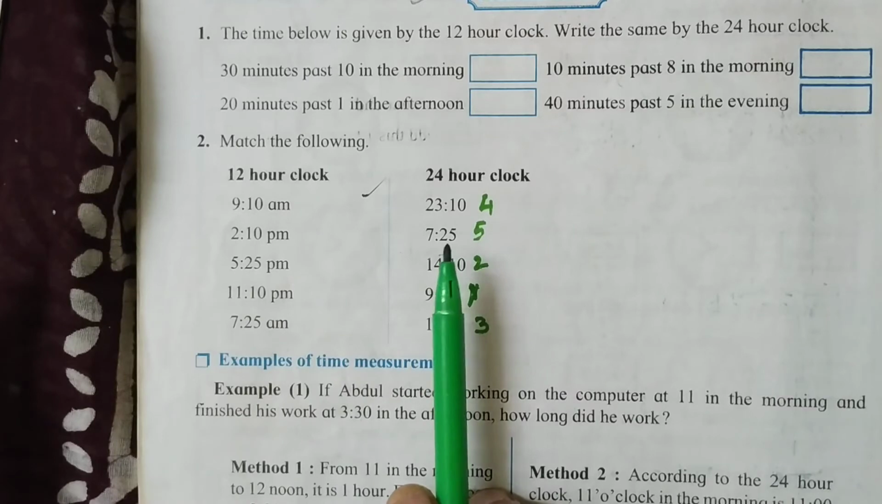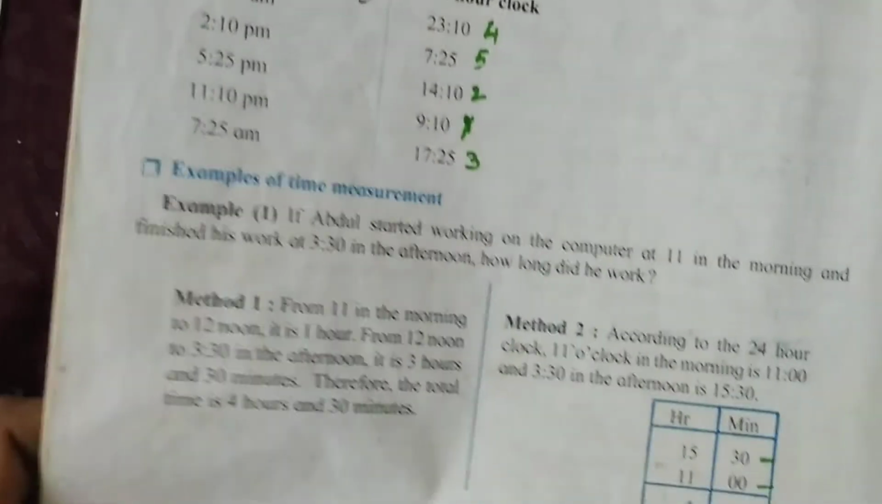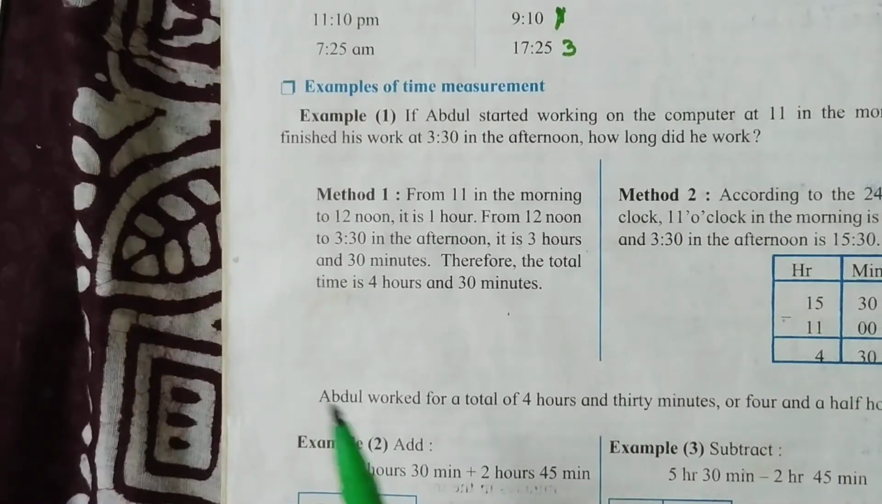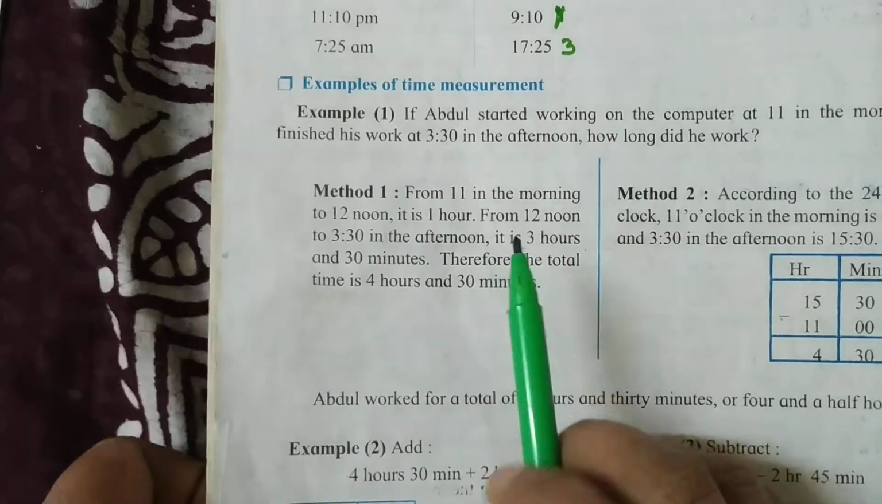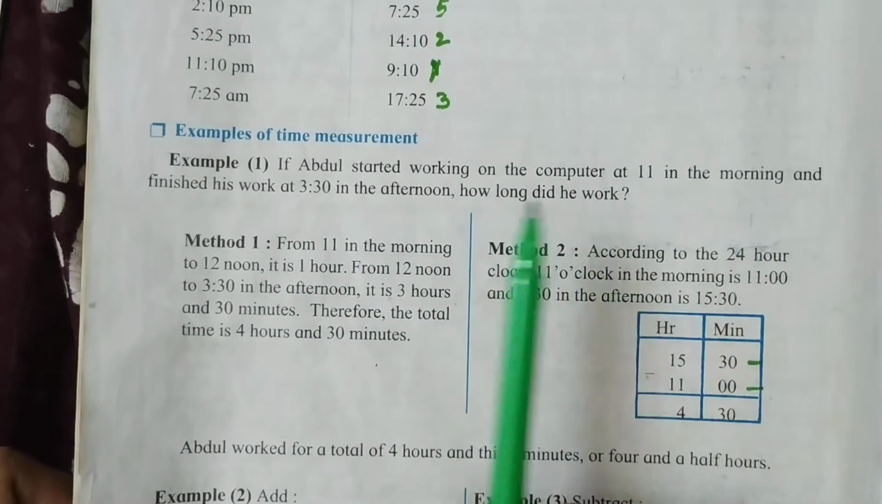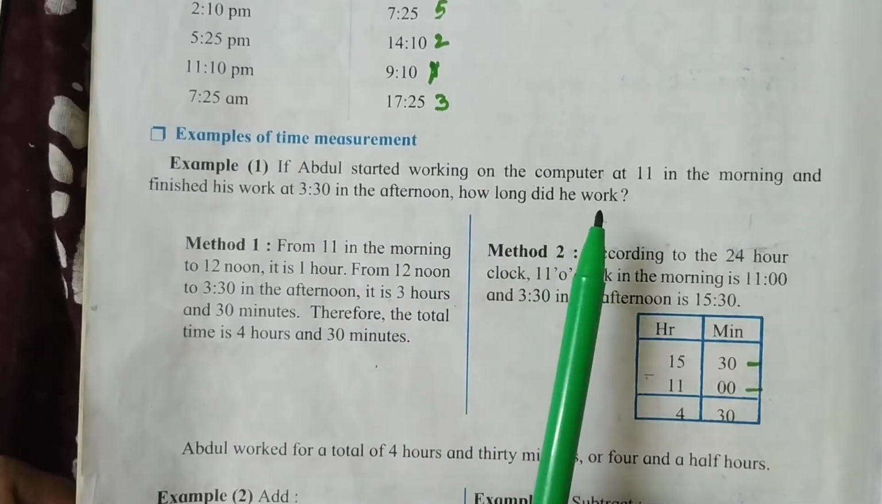So here also it will remain 7 hours 25 minutes. Okay, next sum. Here you see examples of time measurement. If Abdul started working on computer at 11 in the morning and finished his work at 3:30 in the afternoon, how long did he work?